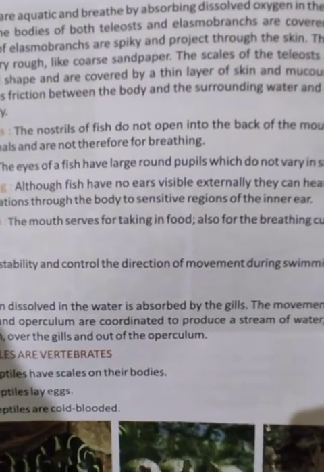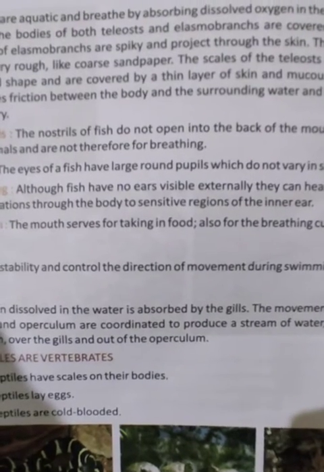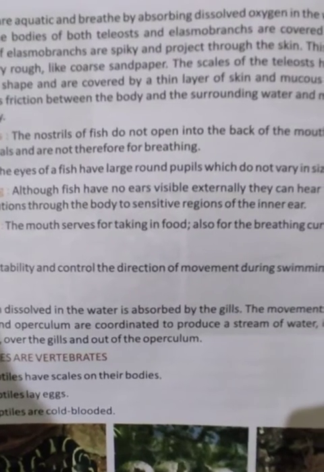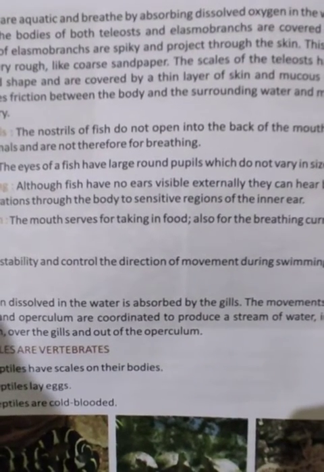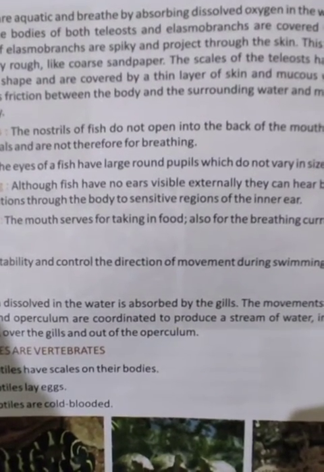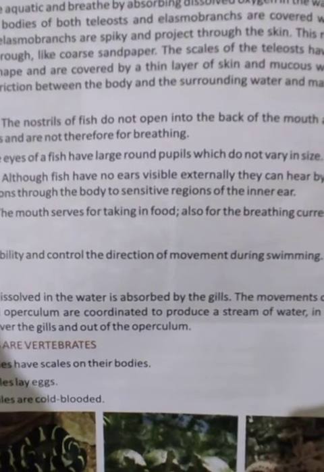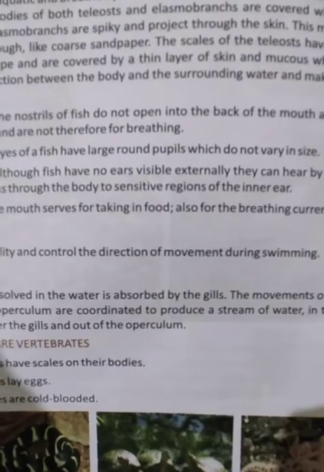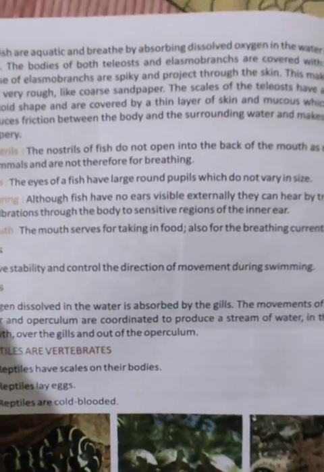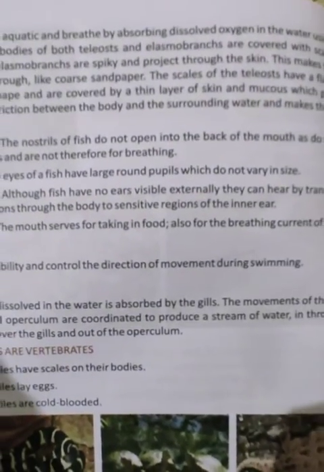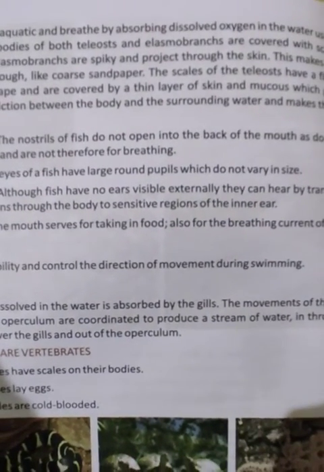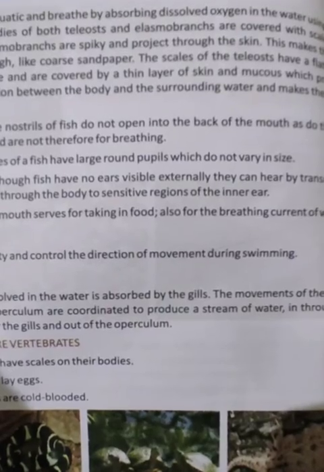Eyes. The eyes of a fish have large round pupils which do not vary in size. They always remain the same. Hearing. Although fish have no ears visible externally, they can hear through the transmission of vibrations through the body to a sensitive region of the inner ear, so they can hear our voice. The vibrations they can hear. Mouth. The mouth serves for taking food, and also for breathing in a current of water.